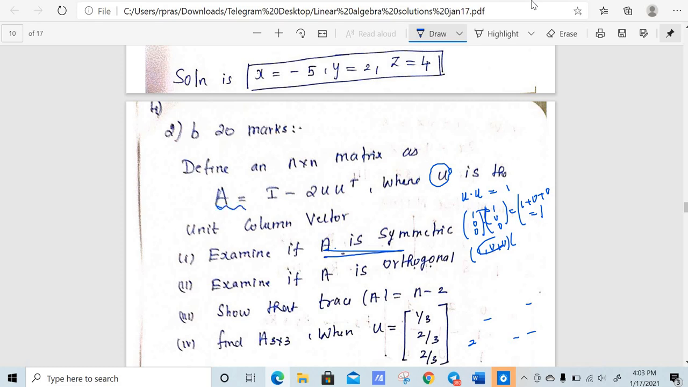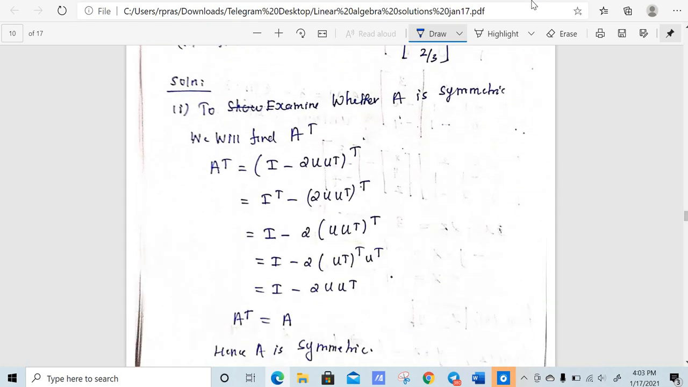What is A? A is I minus 2 u u transpose. u is a unit column vector. Now we will examine whether it is symmetric. A will be symmetric if, when we find A transpose, it is equal to A. If it is not equal to A, we cannot say A is symmetric, right? So I'm just finding A transpose. What is A? They are given in the question I minus 2 u u transpose, whole transpose.